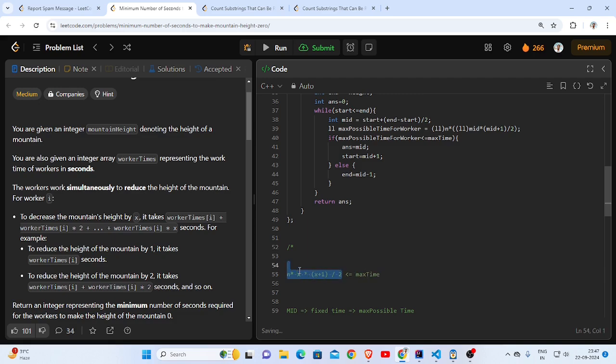So this is the reduction, this in total becomes a time, and this should be less than equal to the max time.